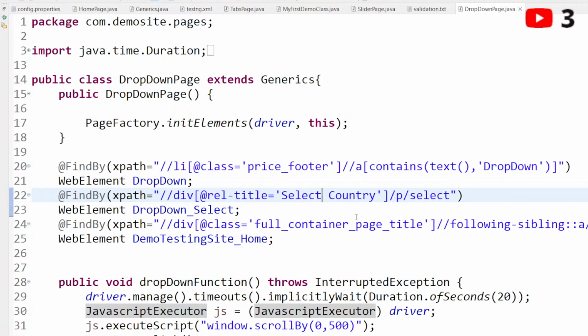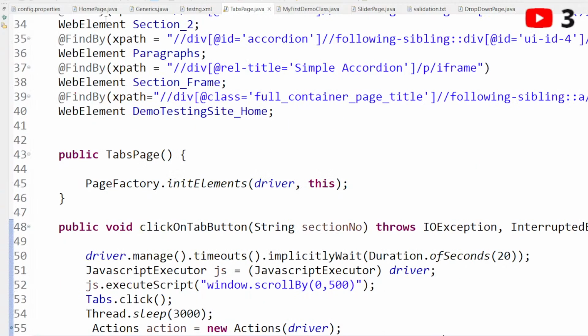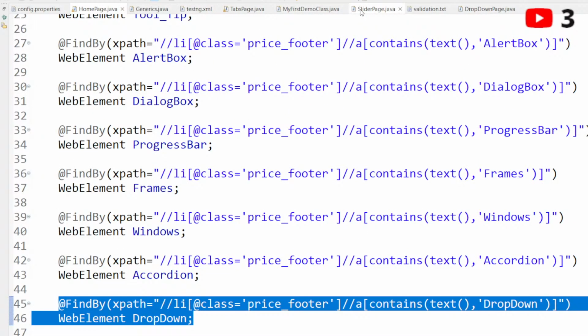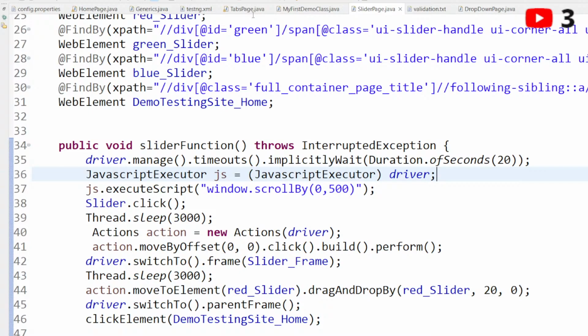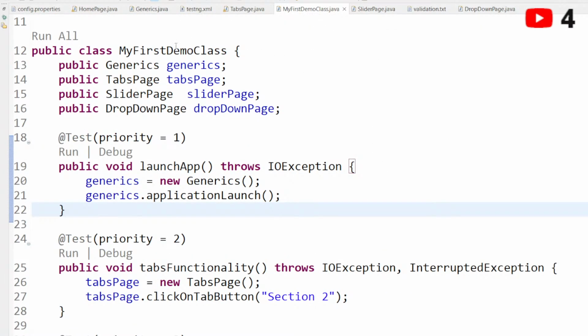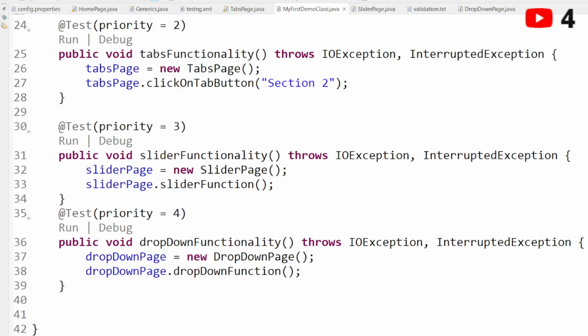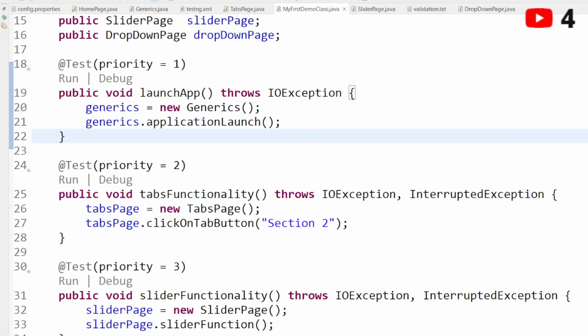Please join with me. Here I have created one dropdown page, one tabs page, one home page, and one slider page. These are the 3 scenarios I tested on that application before this session. Before coming to this session, I prepared these many pages. I have also created my first class, which I am going to execute to launch our actual test cases. Please respond in the live chat if you have any queries, so that we can discuss with each other, no issues.